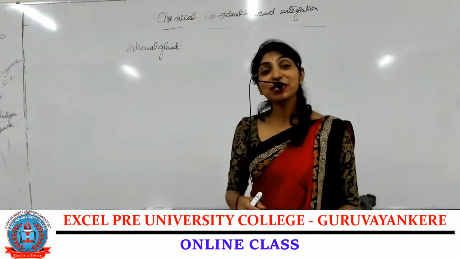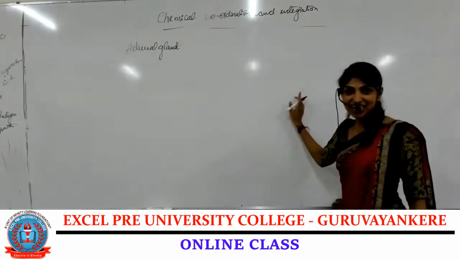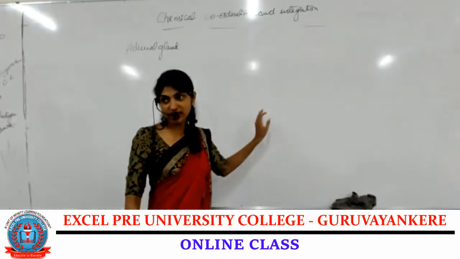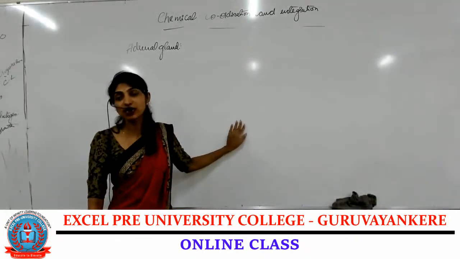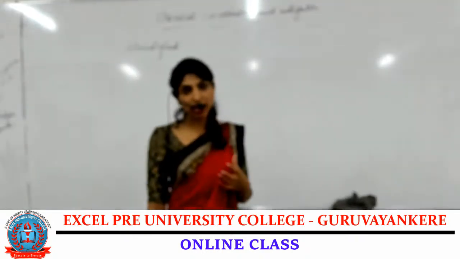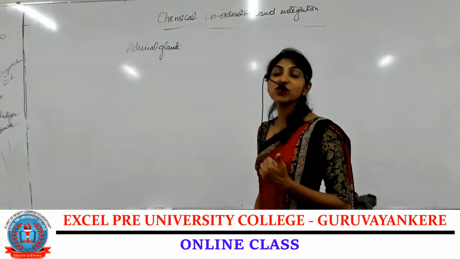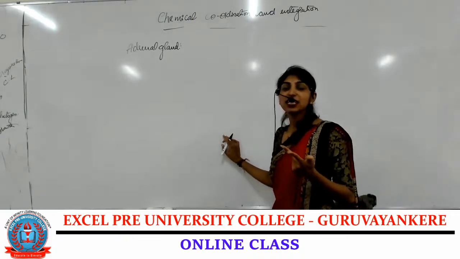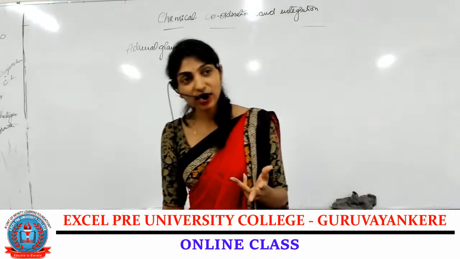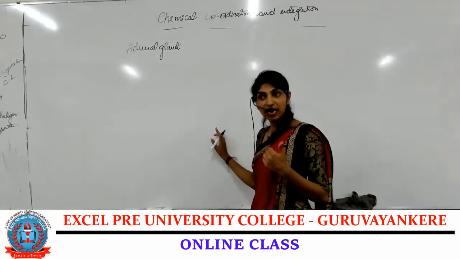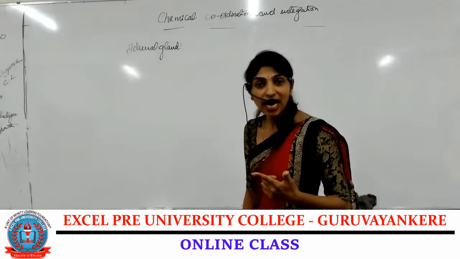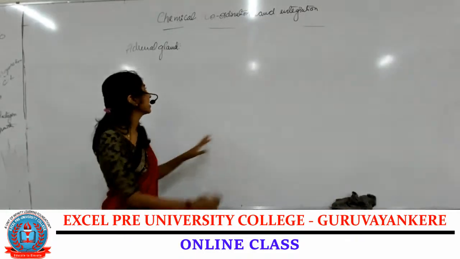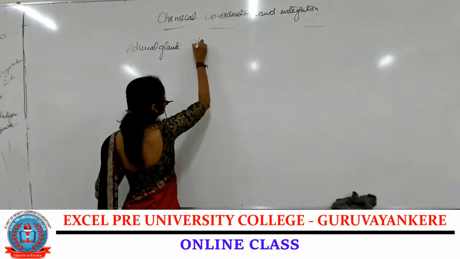Yes, coming to the chapter Chemical Coordination and Integration. In this chapter, we are studying about the human endocrine system, which includes different endocrine glands. In our last class, we studied the hypothalamus, pituitary gland, pineal gland, thyroid, parathyroid, thymus, and then the adrenal gland. In the last class, we were discussing the adrenal gland, which is located above the kidney.